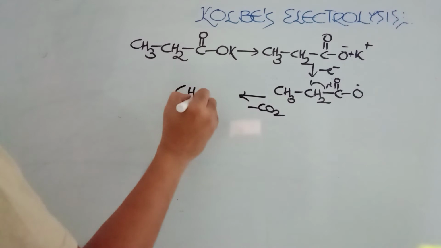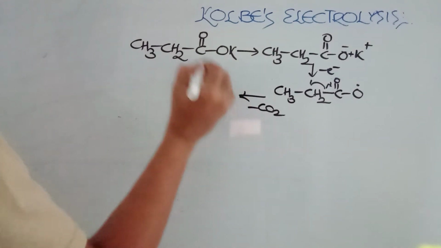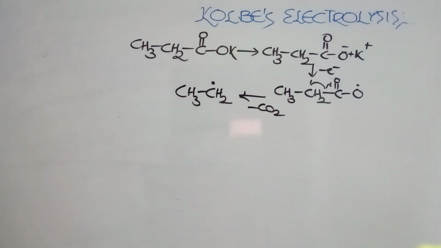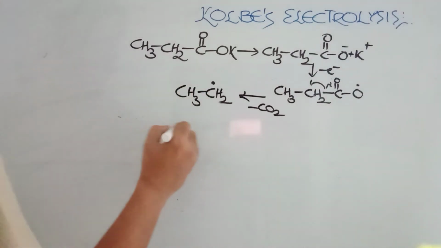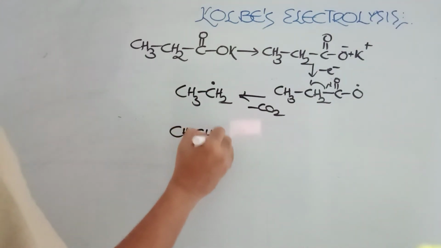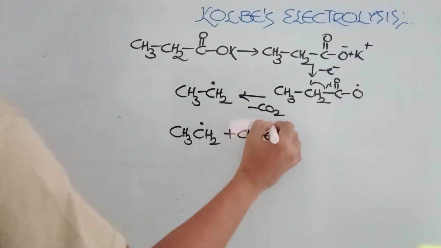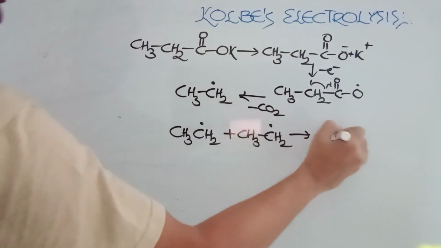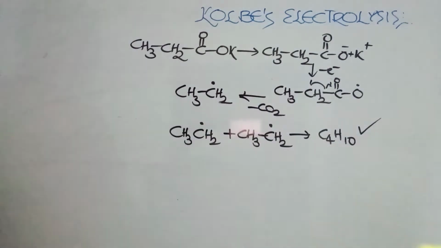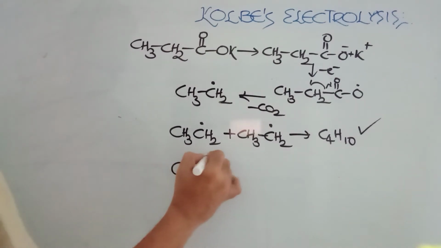So what did you get here? Ethyl free radical. Here is the interesting point. What happens with this ethyl free radical? CH3CH2 can join with one more CH3CH2, and you can expect here butane, C4H10. Generally we go with this reaction, but along with this reaction, there are other very interesting possibilities.